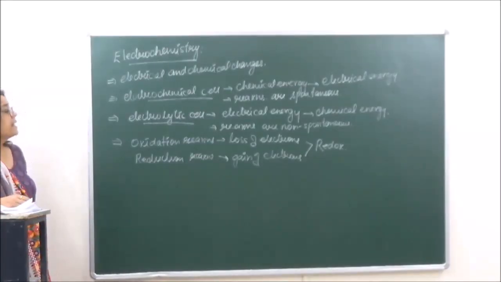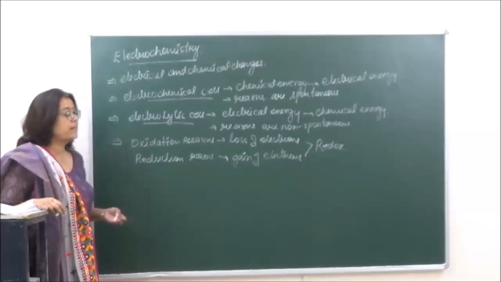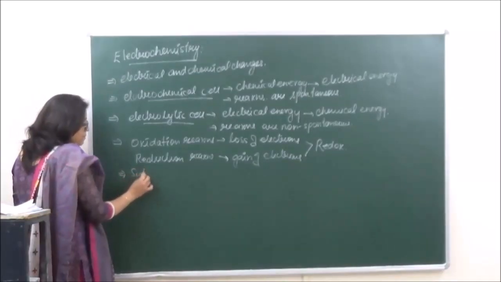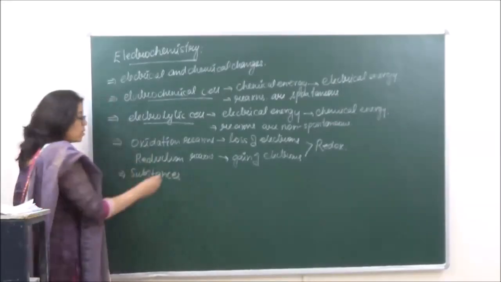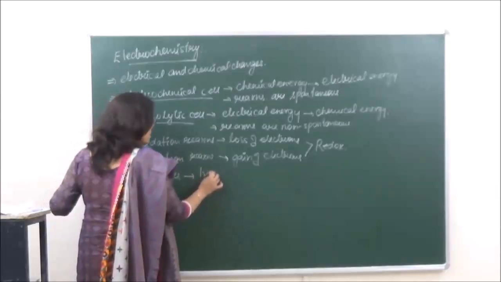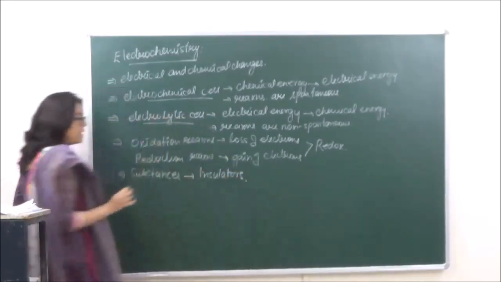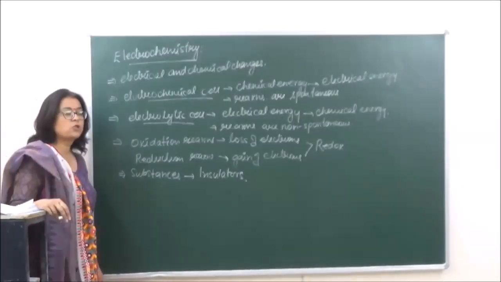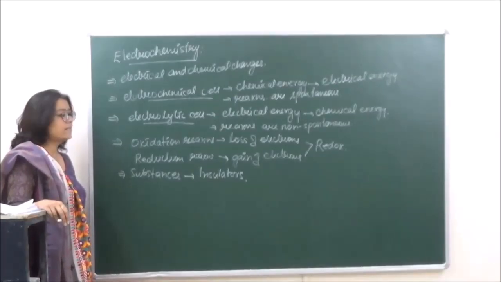Right? Now, obviously, when we are talking of flow of electricity or flow of current, we classify the substances into two types. One is known as insulators. We have done this in the first chapter. Insulators are those substances which do not conduct electricity, right? So substances are classified into two.